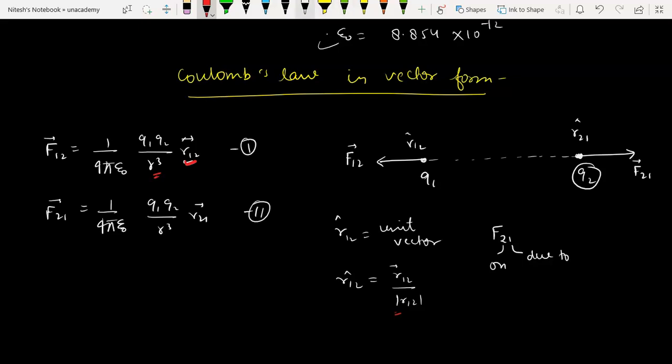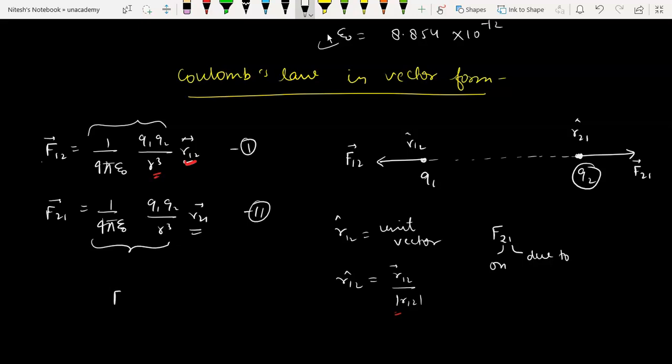Very important thing also. Now you understood this. Okay. If you compare these two values, F12 and F21, these are almost equal. This term and this term are almost equal. The only difference is R12 and R21, which act in opposite directions.